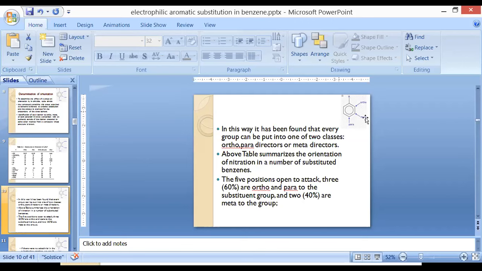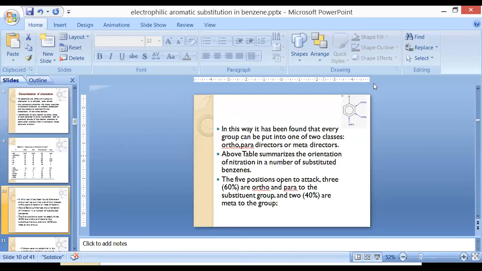Out of these, 60% of the substitutions will take place at ortho and para positions. So 2 are ortho, 2 are para, that means 4 positions will be substituted under ortho para, and only 2 positions are vacant for meta substitution.